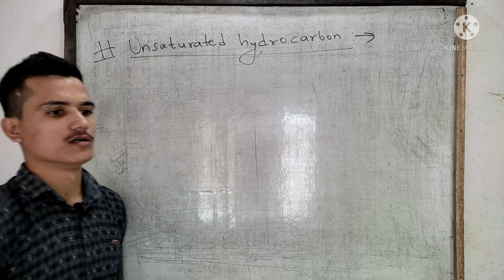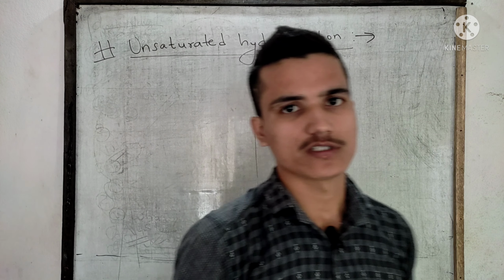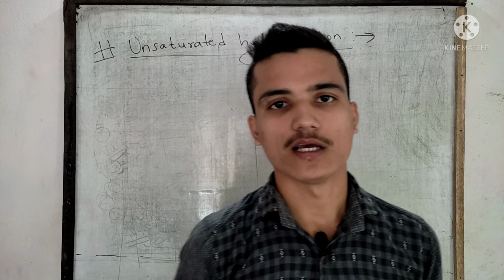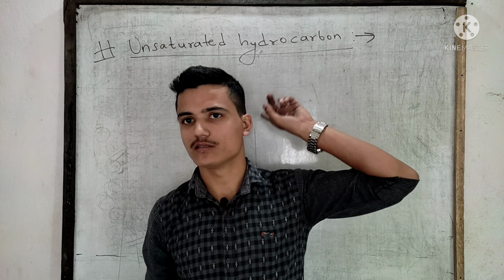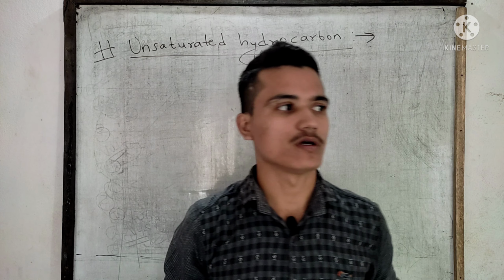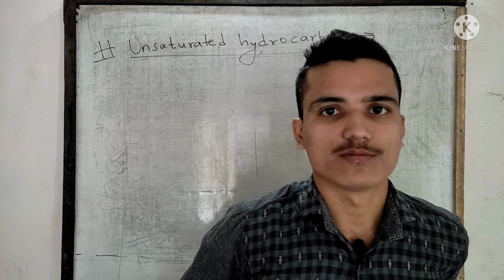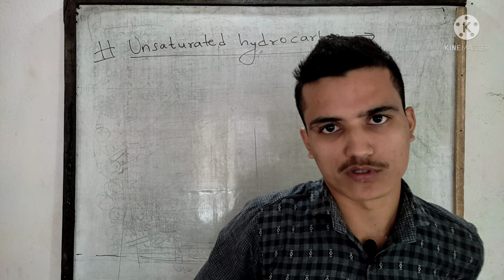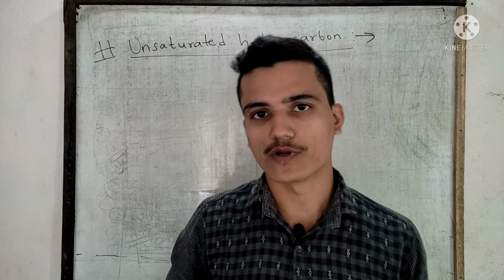Saturated means the hydrocarbon in which carbon atoms are connected by single covalent bond, but in the unsaturated hydrocarbon, carbon atoms are connected by multiple bonds, either 2 or 3.